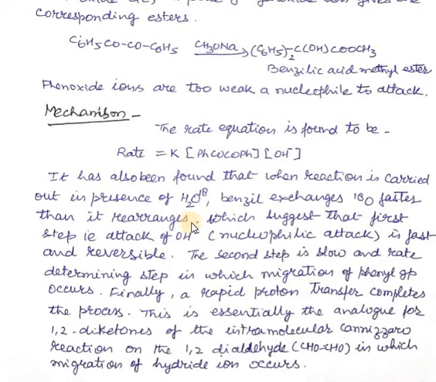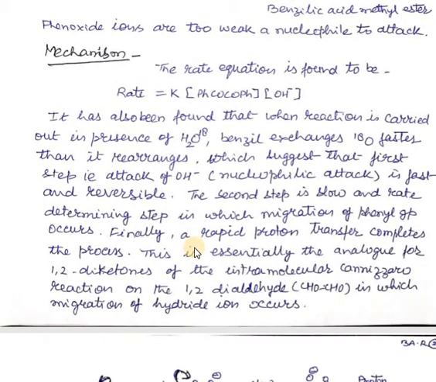So this study shows that the first step of the reaction, that is the attack of hydroxide ion, is a very fast reaction, which suggests that the first step, that is the nucleophilic attack on the carbonyl carbon atom, is a fast and reversible reaction. So if this step is fast and reversible, it cannot be the rate determining step. The second step is the slow and rate determining step, in which the migration of the phenyl group occurs.